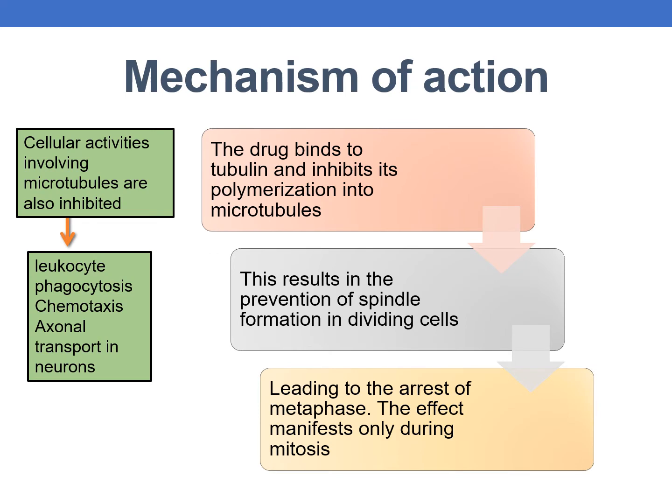Coming to the mechanism of action of vinca alkaloids, the drug binds to tubulin and inhibits its polymerization into microtubules. This results in the prevention of spindle formation in the dividing cells, leading to arrest of metaphase. Vinca alkaloids act on metaphase. This effect manifests only during mitosis.